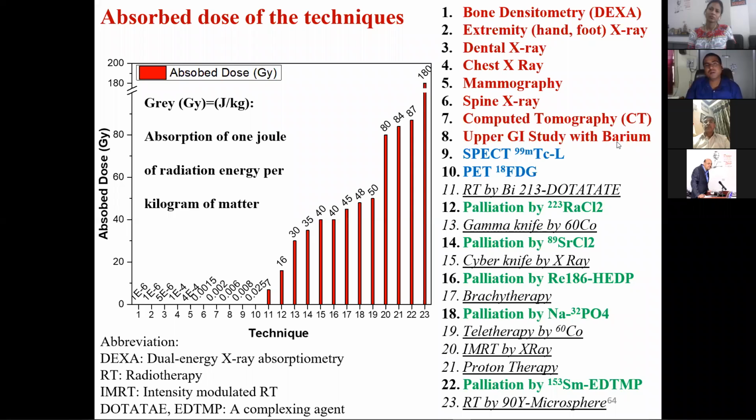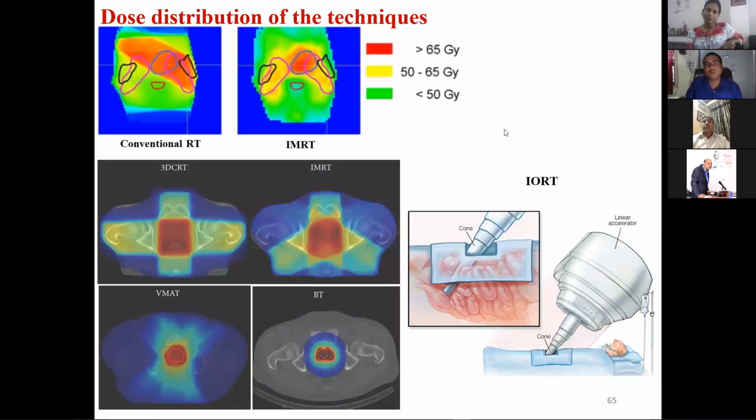So basically it has to be given, but proper care should be taken so that normal cells do not get the dose. If it can be done, it is very good. So that is the thing, always taken care. If you see the conventional radiation therapy, as I told, all the normal cells also get the dose. But as I was saying, there is a technique I mentioned in the previous slide, intensity modulated radiation therapy. There only this particular place gets the dose, other places don't get the dose.